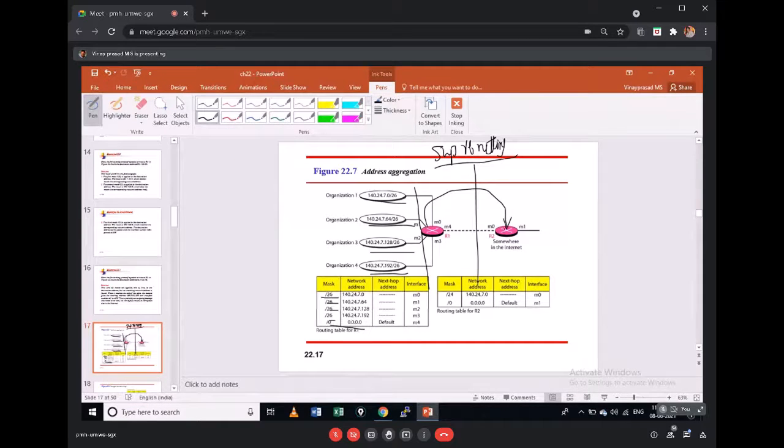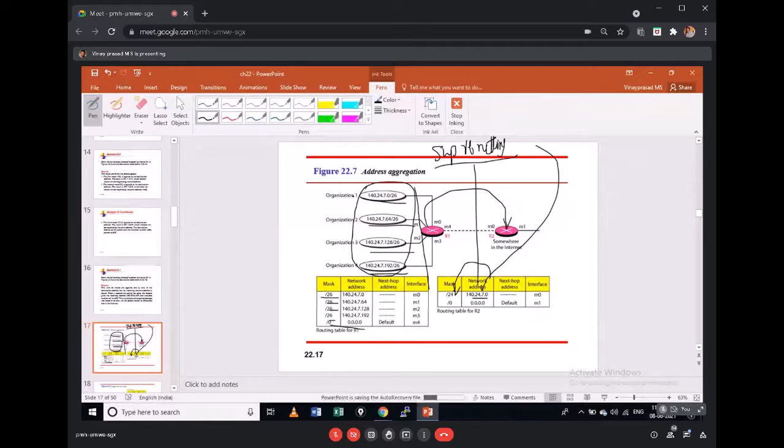Should it keep an entry for each subnet? Not required. So instead of having all these four subnet entries, it will just replace them with one entry, which is called the supernet network and the supernet ID. Whenever you are aggregating networks, it should also follow three criteria.